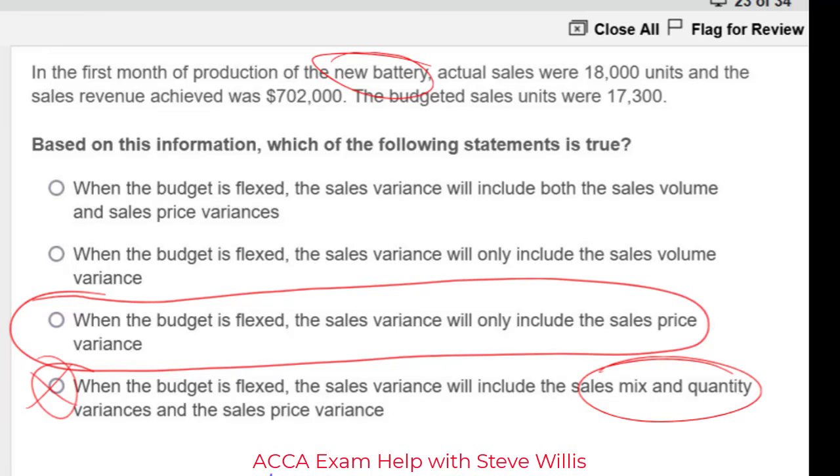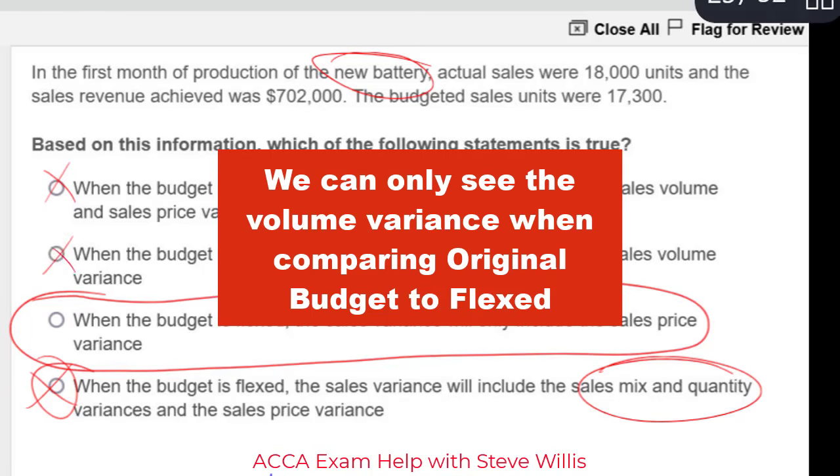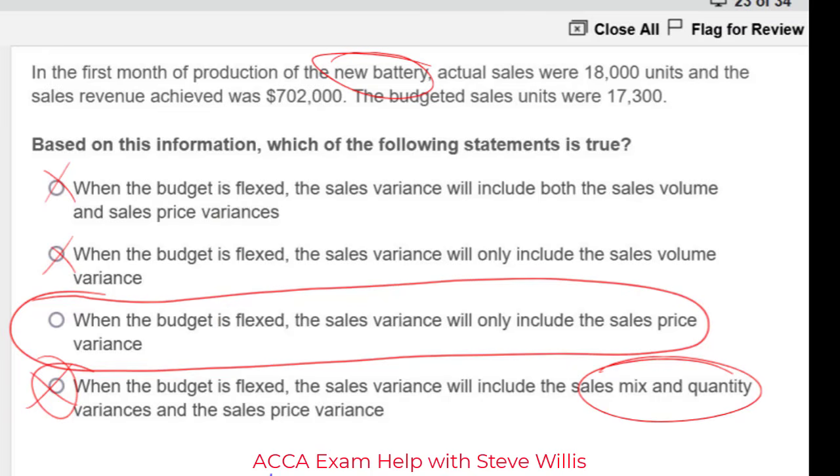When the budget is flexed, the sales variance will include both sales volume and sales price. That one drops out. And when the budget is flexed, the sales variance will only include the volume. That one drops out because the volume variance is between the budget and the flexed. Guys, there you go. That's question 23, the trickiest of the questions, in my opinion, in this question set.